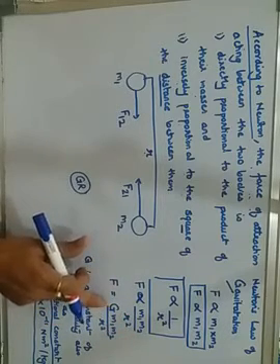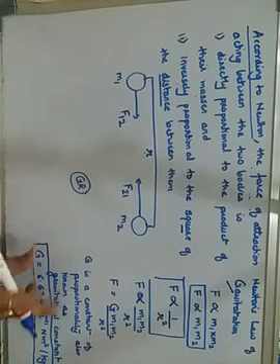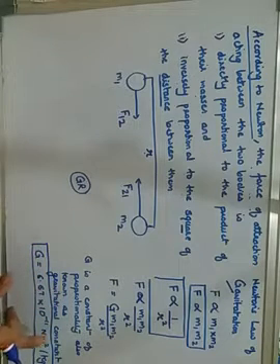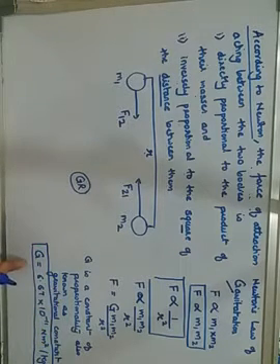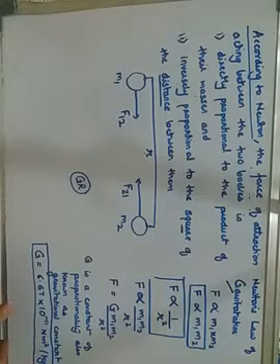So here we have added an extra term G, where G is called a constant of proportionality, also known as gravitational constant, whose value is always fixed, that is 6.67 into 10 raised to minus 11 Newton meter square per kg square. Getting it? So this is about Newton's law of gravitation.